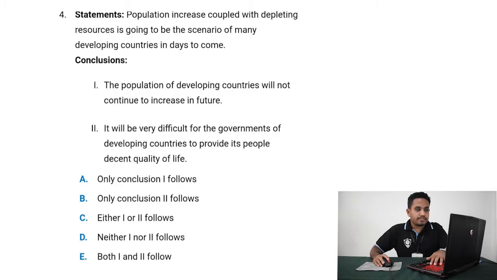From the statement, it is clear that the population increase is resulting in depletion of the resources, which is going to be a huge scenario in the developing countries in days to come. So, the first conclusion says that the population of developing countries will not continue to increase in the future, which is not the same as the statement. Therefore, conclusion 1 does not follow the statement. Whereas conclusion 2 says that it will be very difficult for the governments of developing countries to provide its people decent quality of life. Conclusion 2 follows the statement, therefore only conclusion 2 follows. The correct option is B.